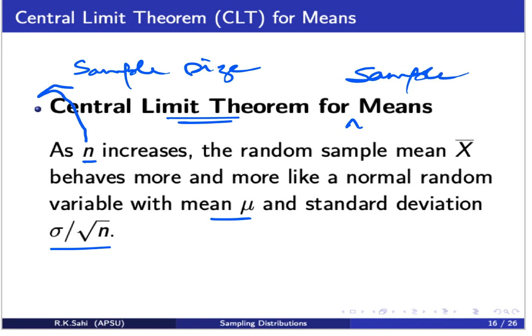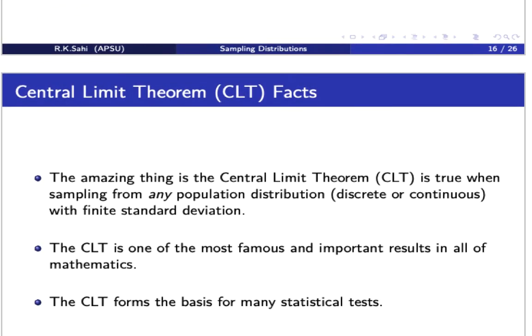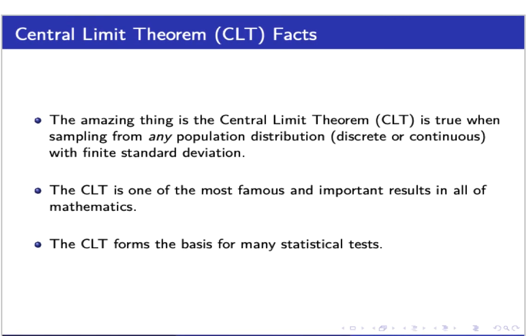Now, some facts about the central limit theorem. The amazing thing about the central limit theorem is that when you're sampling from any population distribution, whether discrete or continuous, with a finite standard deviation, this is going to be true no matter what kind of population you're sampling from. Also, it is one of the most famous and important results in all of mathematics, and it helps to form the basis for many statistical tests.